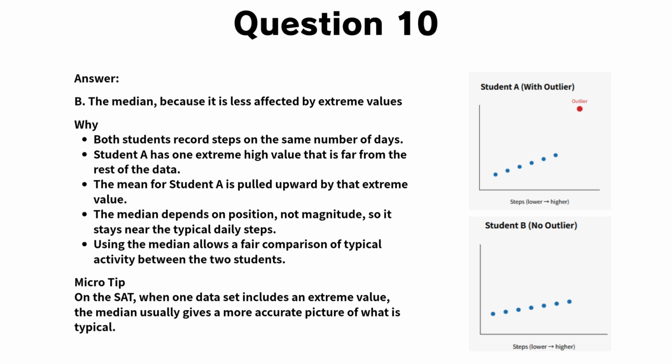Because the mean uses every value, that single extreme day pulls the mean upward and makes Student A appear more active than they usually are on a typical day. The median, however, depends only on the middle position of the data, not on how large or small the values are. That means the median for Student A remains close to the typical daily step count, even with the outlier present. Student B's data does not include any extreme values, so the mean and median are already fairly close.